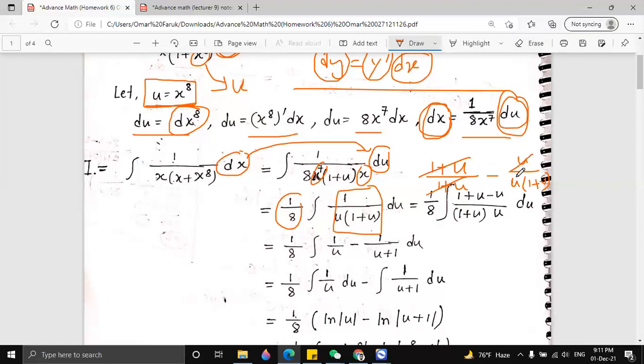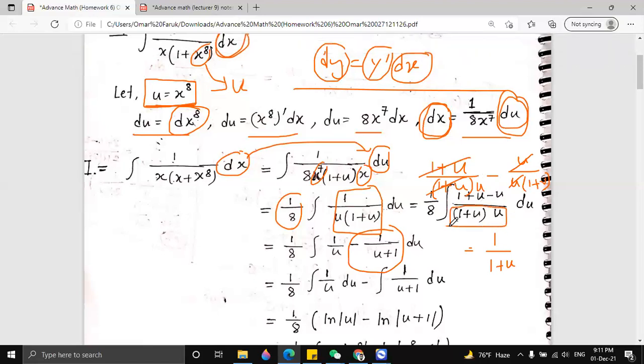So if you cancel this u, you will get minus 1 by u plus u. You cancel this upside u and downside u, so you get minus 1 by u plus u, or u plus 1. And on the left side, we had another u here, that's why it was pretty confusing. You see, u plus u into u. So if we cut u plus u, then we get u by u.